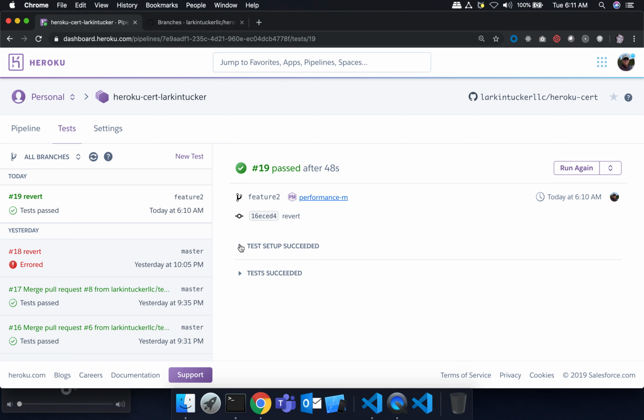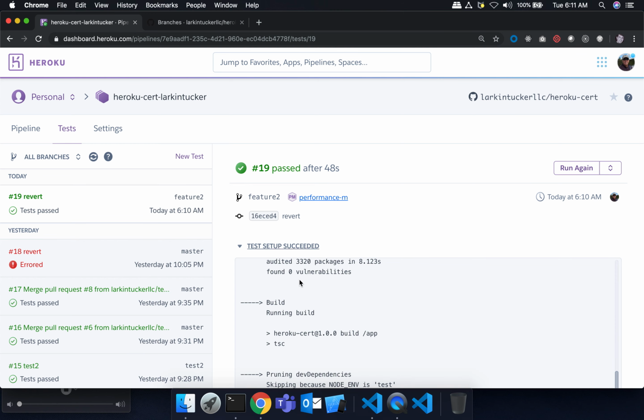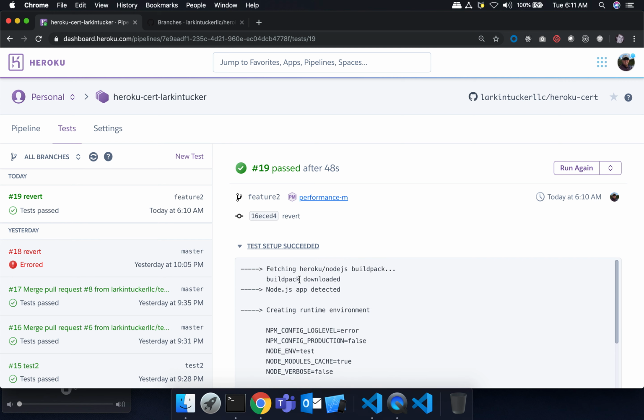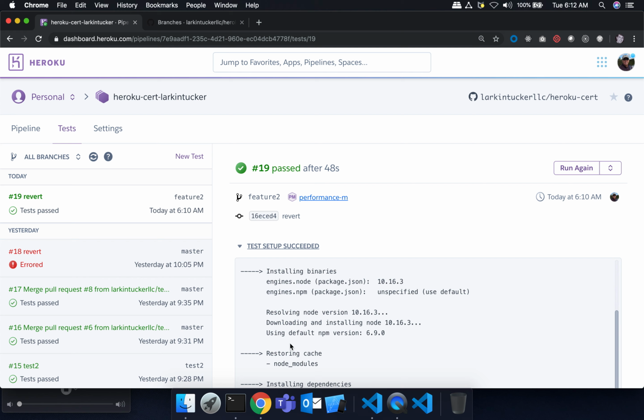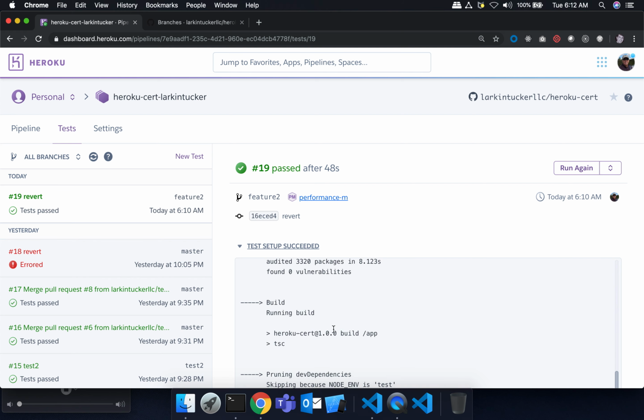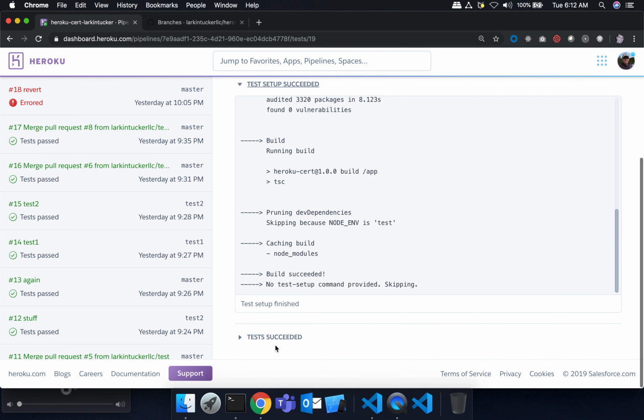First thing it did was it creates an environment, right? And like a build pack, right? So it runs your build pack, right? And it does npm, because it detected node, it runs npm install. It actually ran the build process here, right? Compiled your code, and then